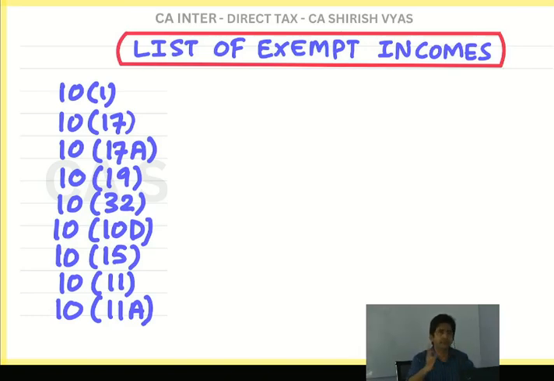I understand everything cannot be remembered in one shot. But try at least, so that you require less repetition. If you don't try, you will have to repeat the things 10 times. But if you try seriously, you will have to repeat 2-3 times, and then the things will be memorized. So let's start. What was 10-1?